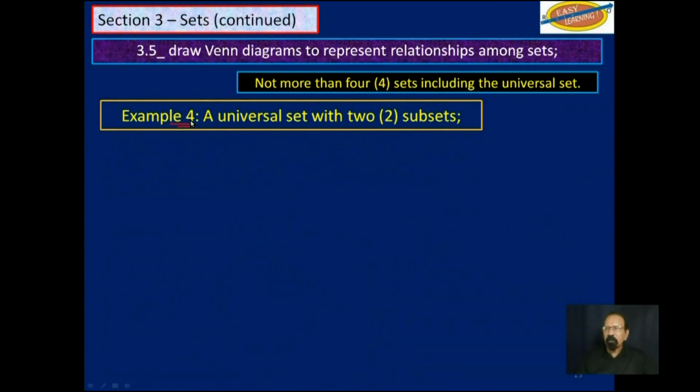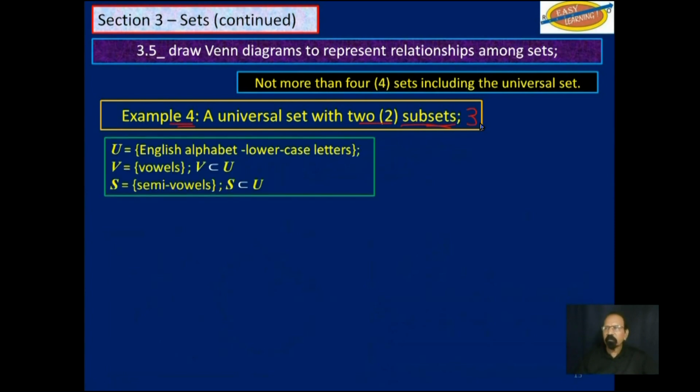Example 4, and we are still with 2 subsets, and including the universal set, we're working with 3 sets. So we look at U, which would be the English alphabet, lowercase letters, that's the universal set. V would be the vowels, and V is a subset of U. We are also looking at a subset called S. S is a subset of U, and these are the semi-vowels.